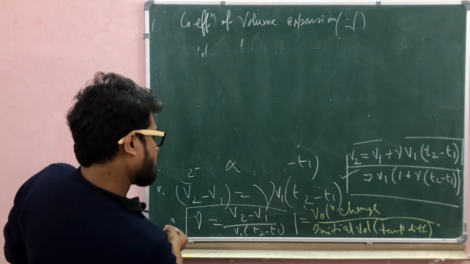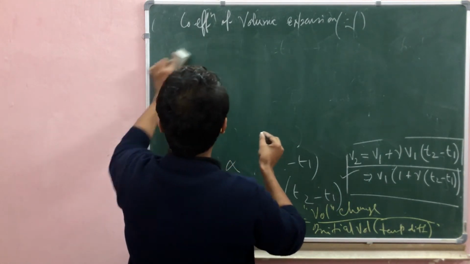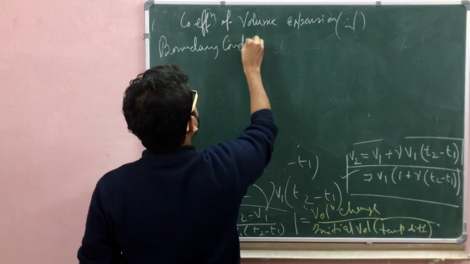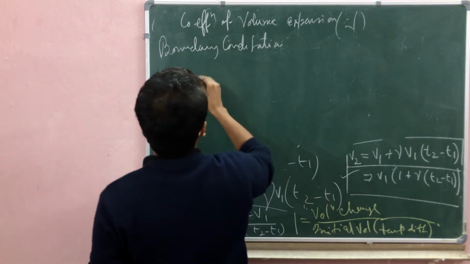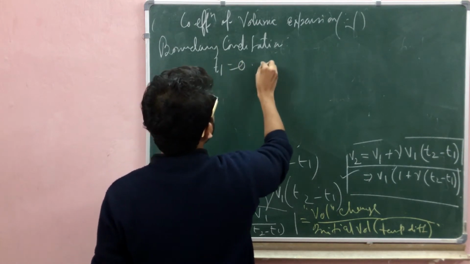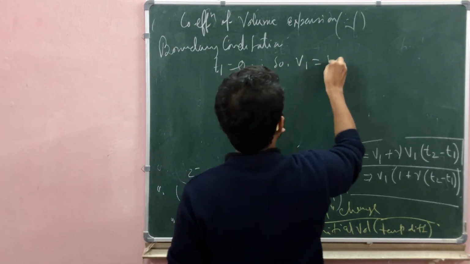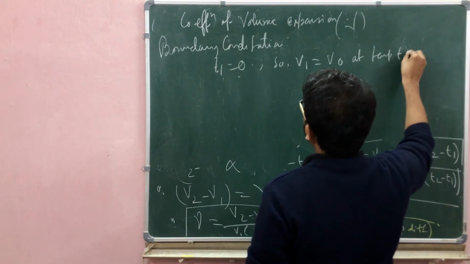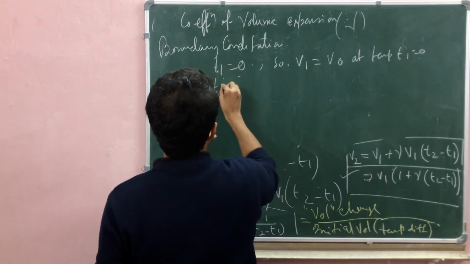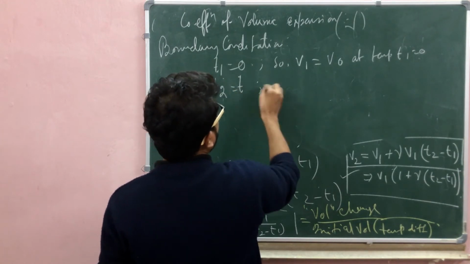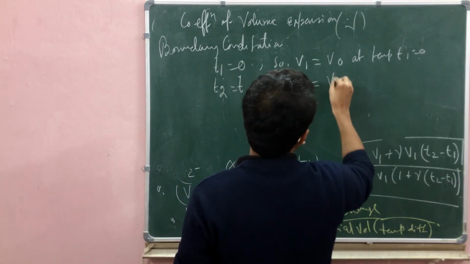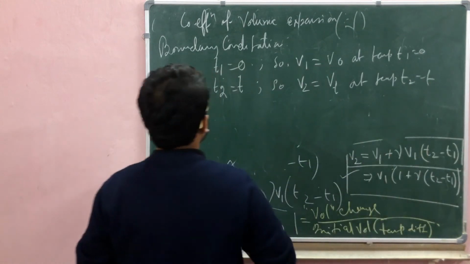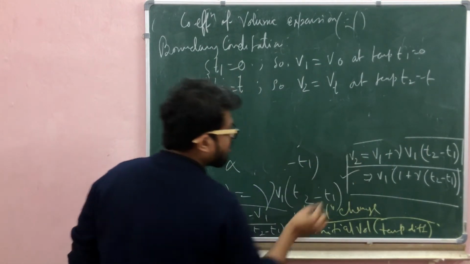So the boundary condition: choose temperature T1 equal to 0, so volume V1 equals V0 at temperature T1 equal to 0, and T2 the final temperature be T, so the final volume V2 will be Vt at temperature T2 equal to T. So put these two conditions in any of these three equations and get the final value.